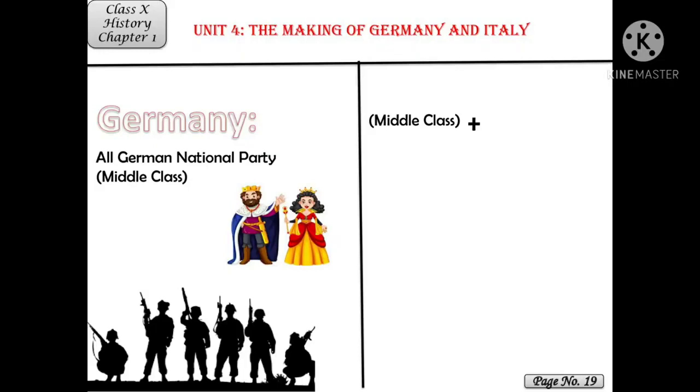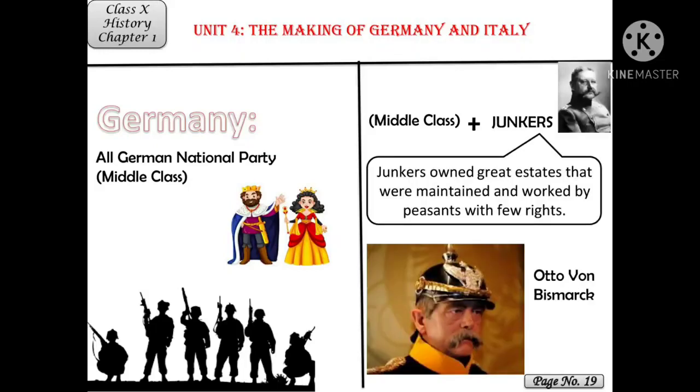Now, what do you mean by Junkers? Junkers were rich people who owned great estates that were maintained and worked by peasants with few rights. Along with the Junkers, middle class people became very strong. Now the movement went into the hands of Prussia and was taken forward for unification with the aim to make Germany a nation state. That means let's become independent. Now we have the support of Junkers. Let's go ahead. For this, they made the chief minister the one in charge. Now who was he? He was Otto von Bismarck.